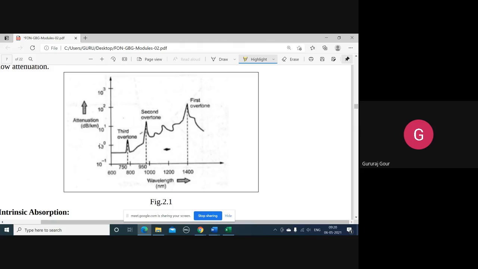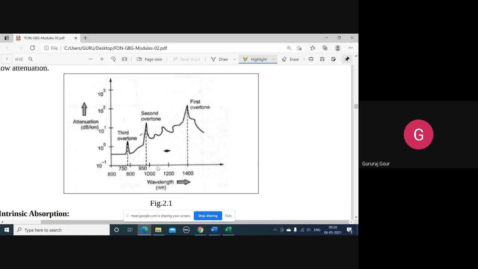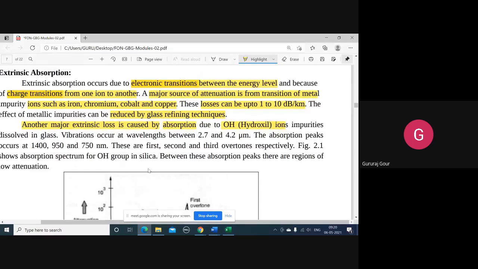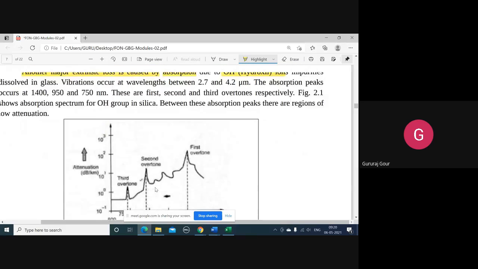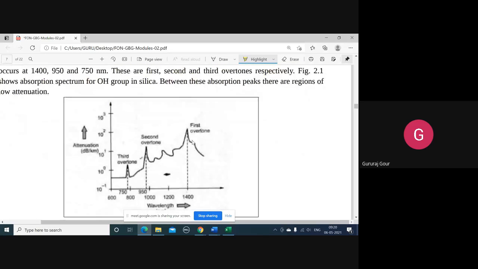If you draw a graph of attenuation in decibels per kilometer along the y-axis with the wavelength in nanometers along the x-axis, you can see the absorption peaks are happening at 750 nanometers, 950 nanometers, and 1400 nanometers. Except at these peaks, in the remaining portions of this graph, the attenuation is going to be minimum compared to these peaks.